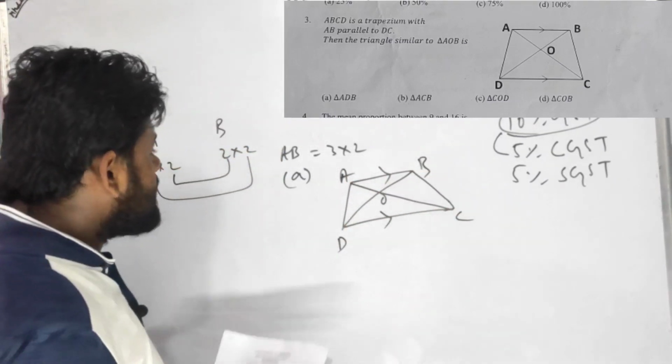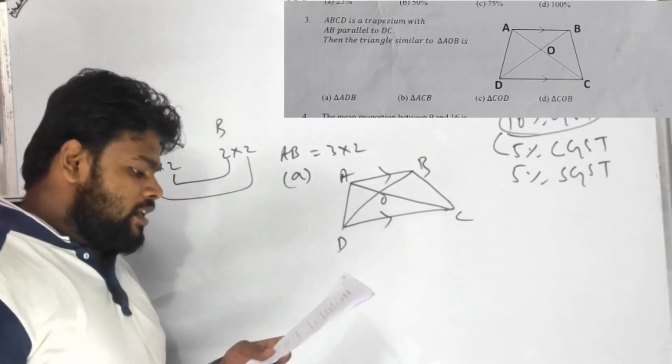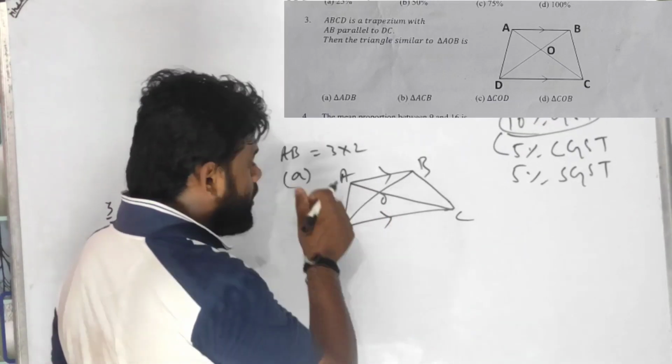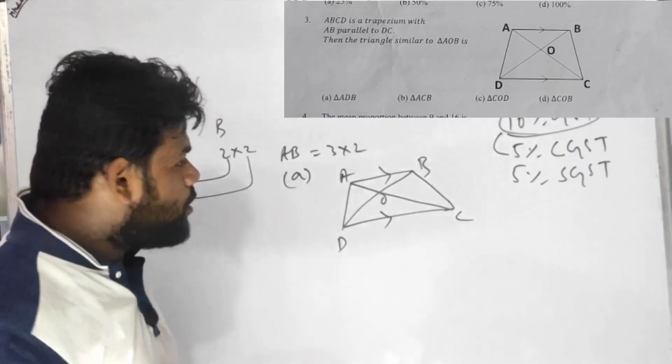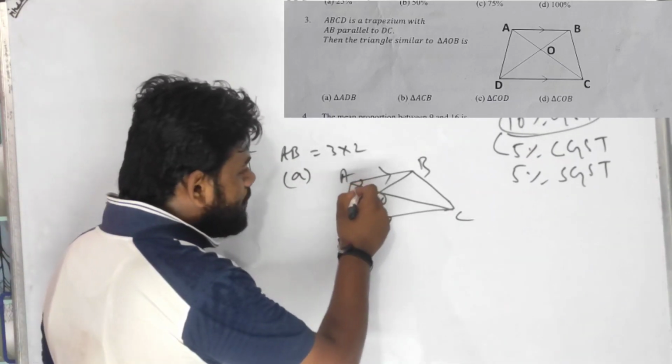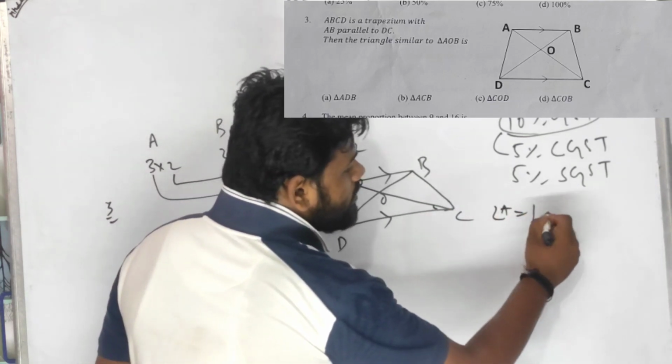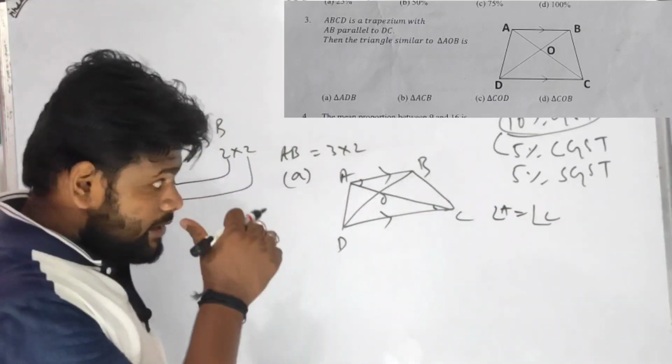Which triangle will be similar to AOB? As we can apply logic, angle A equals angle C, alternate angles.